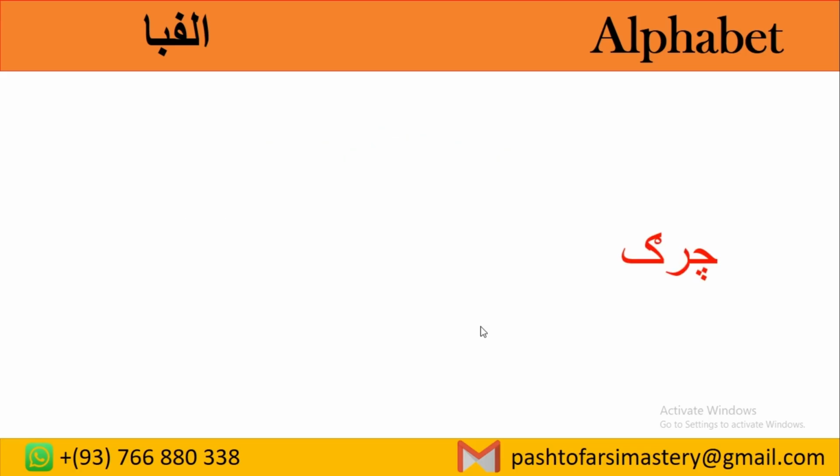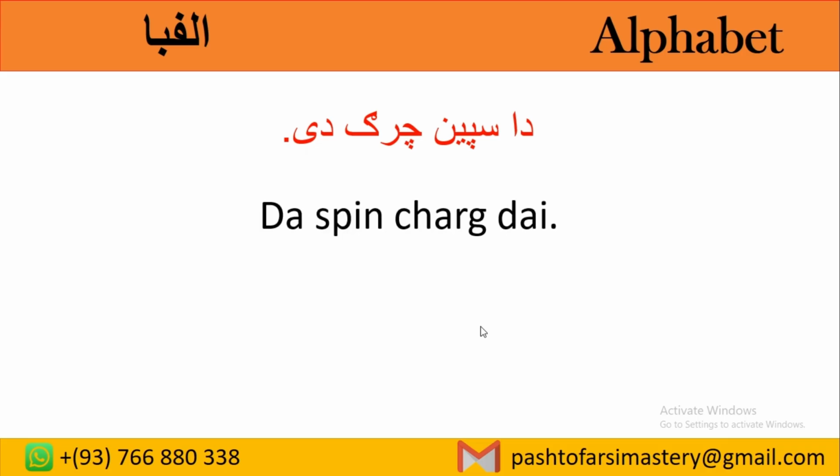Another word we have with Ga in the middle is chirg. Chirg means rooster. دا سپین چرګ دی. It means this is a white rooster. Da means this. Spin means white. Chirg means rooster. Day means is. Da spin chirg day. This is a white rooster.